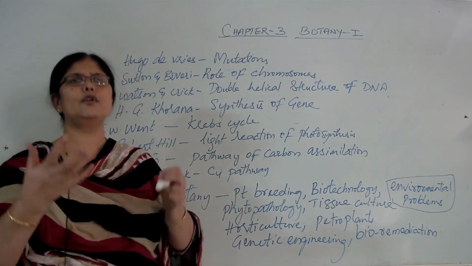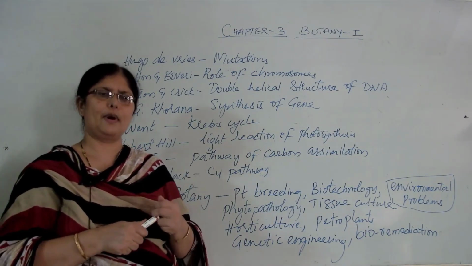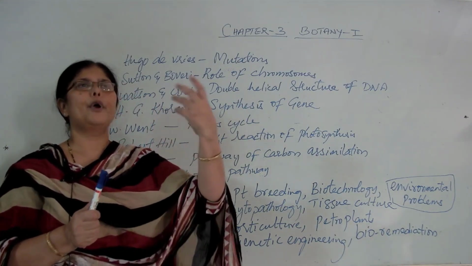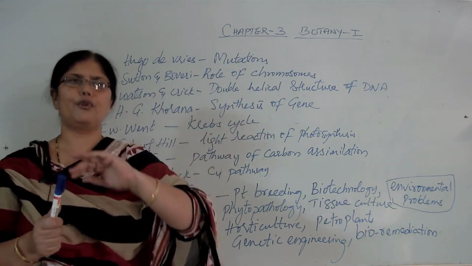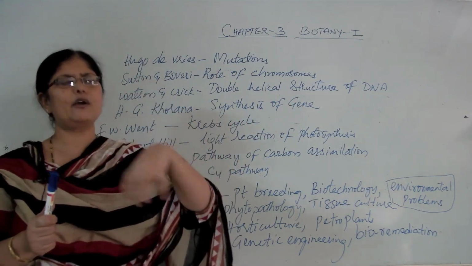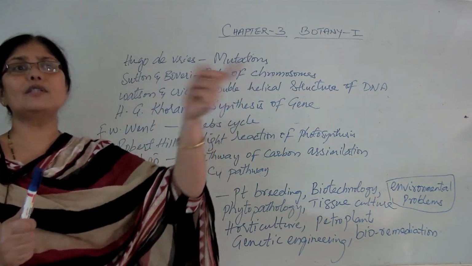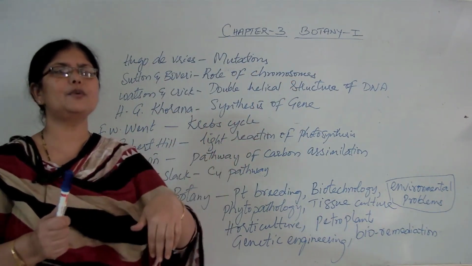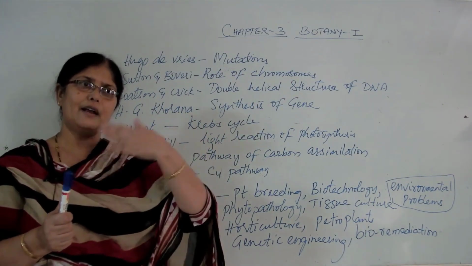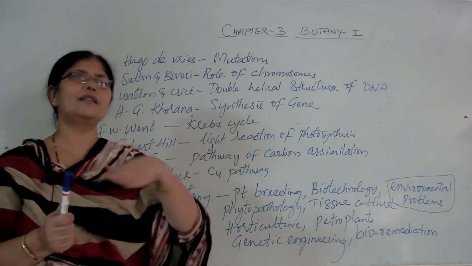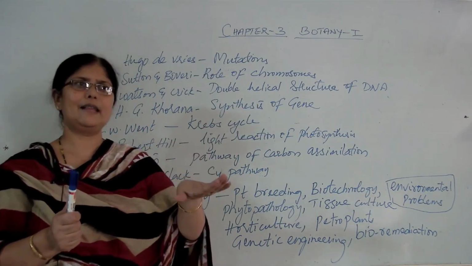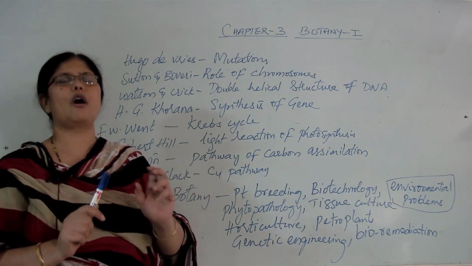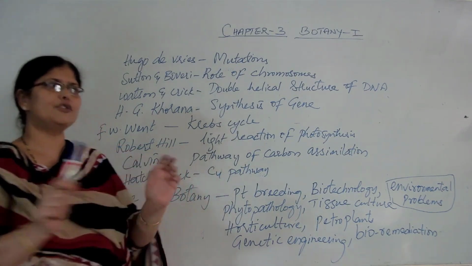And we can solve a huge number of our environmental problems basically by planting trees. We all know trees give pure oxygen, which is very important for living, and they take in the carbon dioxide present in the atmosphere because they require it for their food production. In photosynthesis, the basic gas the plants take up is carbon dioxide, and the gas they release is very important for all other living organisms to live a healthy life. So environmental problems can also be largely solved through the subject called botany.